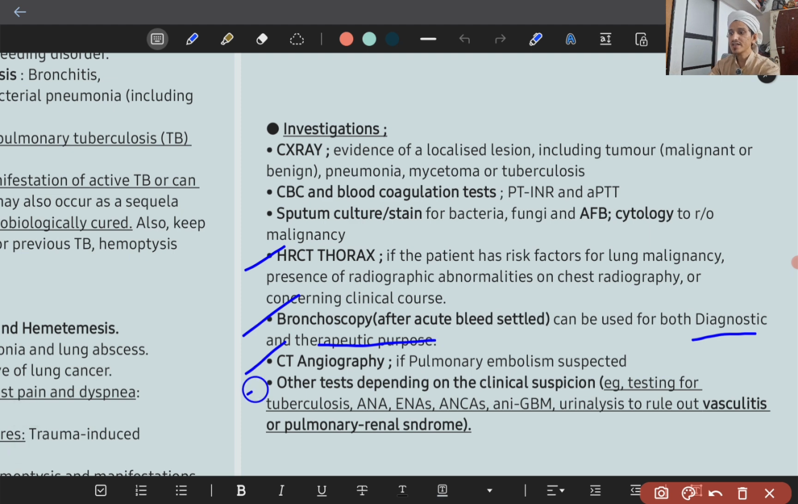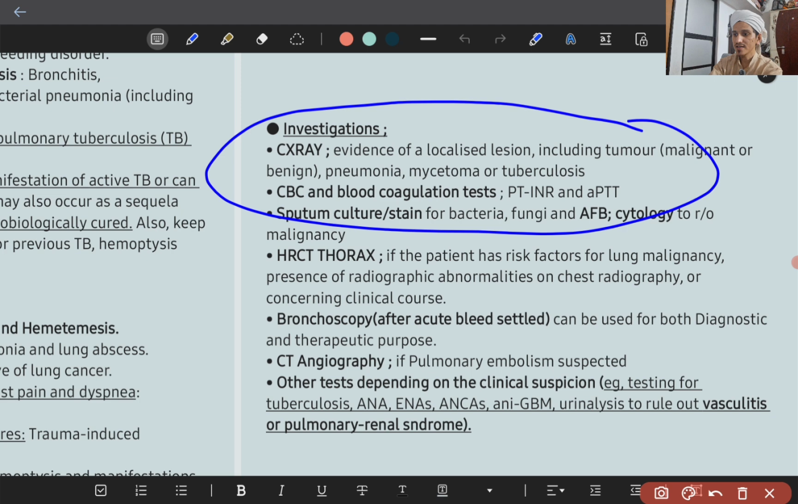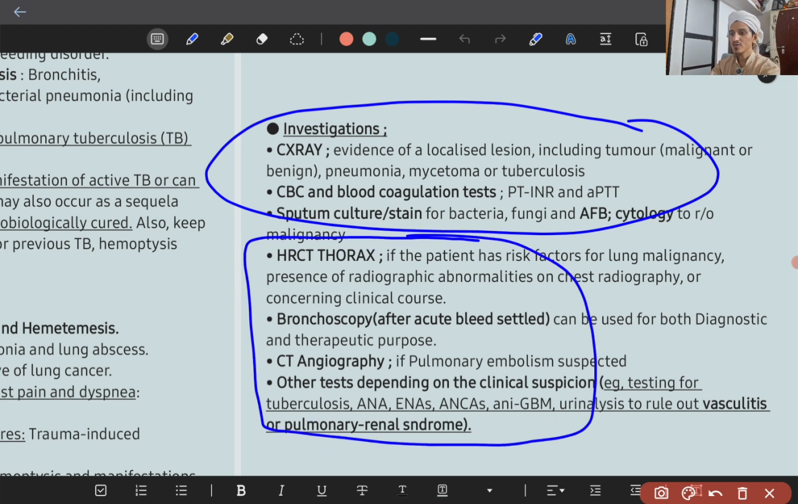Next is other tests depending upon the clinical suspicion. Example, testing for tuberculosis, anti-nuclear antibody, extractable nuclear antigens, anti-neutrophil cytoplasmic antibody in vasculitis, anti-glomerular basement membrane antibody in Goodpasture syndrome. This is in some connective tissue disorder, urinalysis to rule out vasculitis and pulmonary renal syndrome. So these are the tests. These are first line. These are the next line: HRCT thorax, bronchoscopy, and CT angiography. Then other tests depending upon the suspicion.